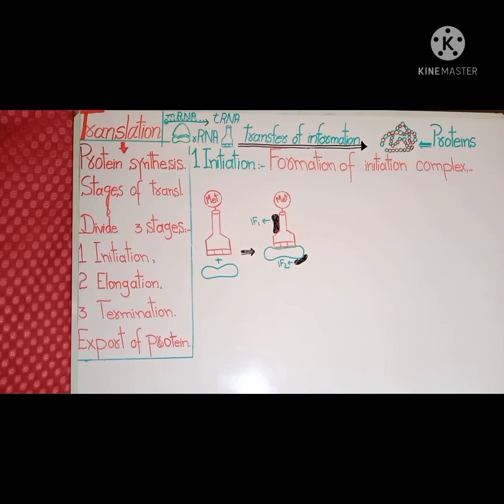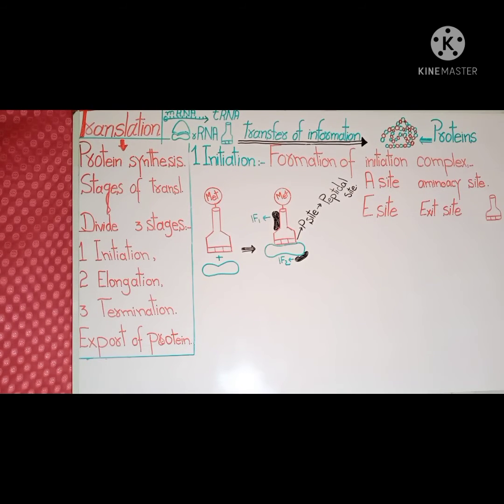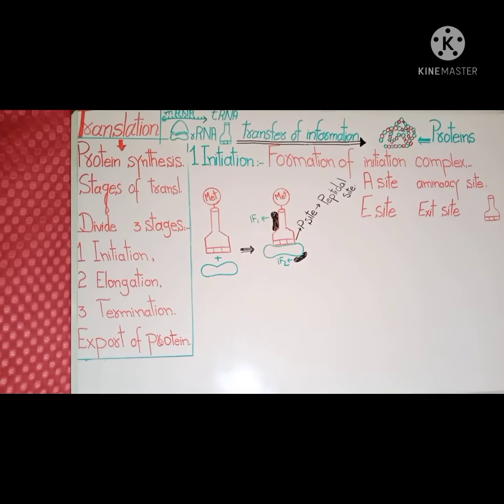These initiation factors, IF1 and IF2, bind the transfer RNA molecule on the ribosomal surface at the P site, which is known as the peptidyl site. At this site, peptide bonds will form. Two more sites will form: the A site, or amino acid site, where successive amino acid-bearing transfer RNAs will bind, and the E site, that is the exit site, where empty transfer RNAs will exit the ribosome.